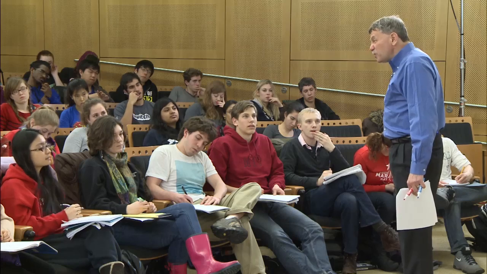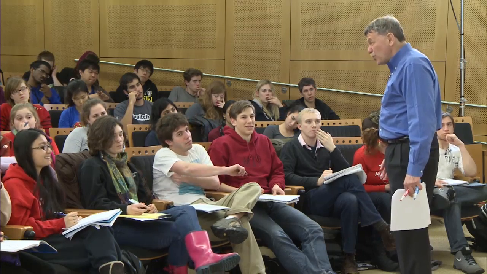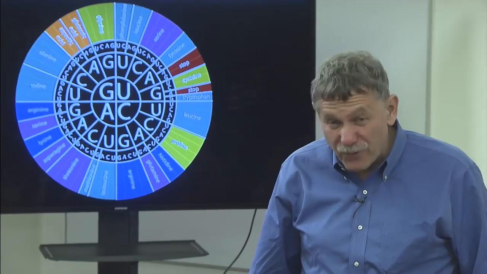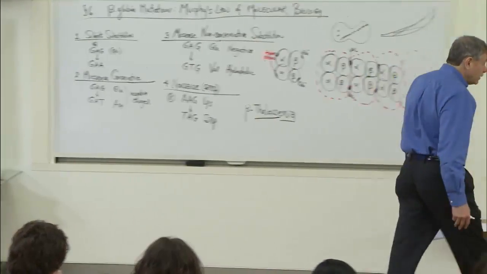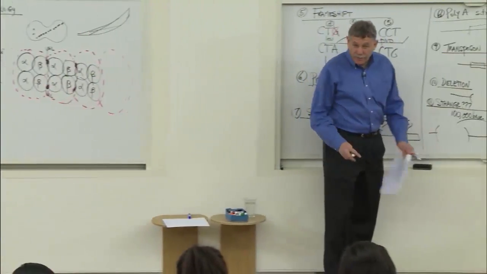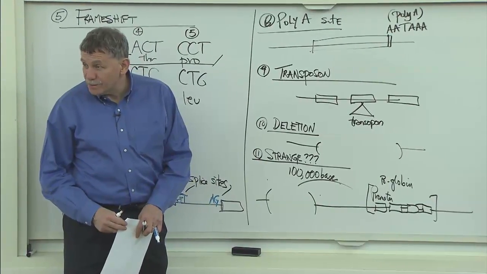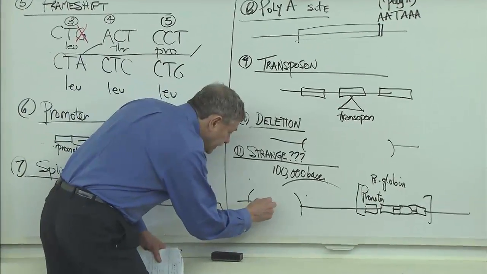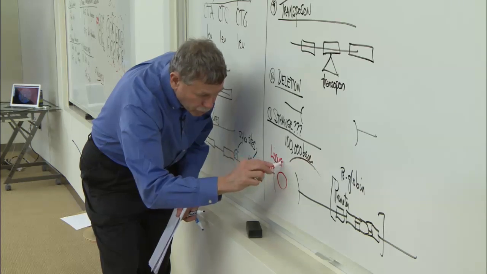There's something else controlling beta globin that lives 100,000 bases away, revealed by virtue of the mutant, that is, the human who has this problem. This thing took a very long time to figure out, but it turns out there's a genetic regulatory element that lives 100,000 bases away over here, and it's called a locus control region.